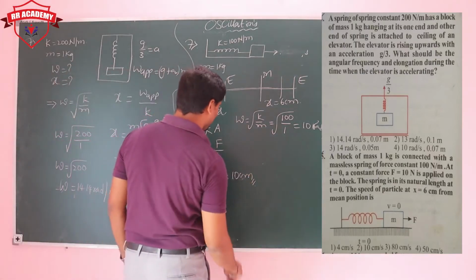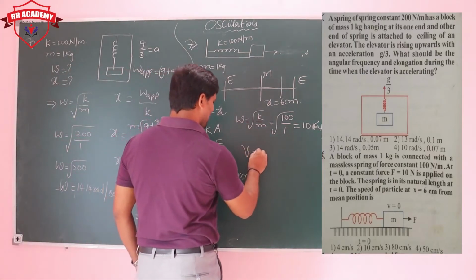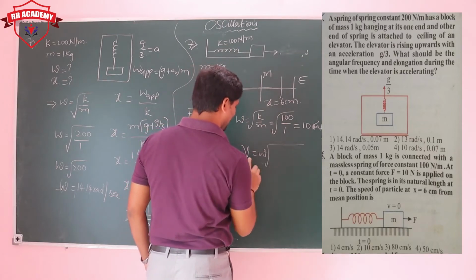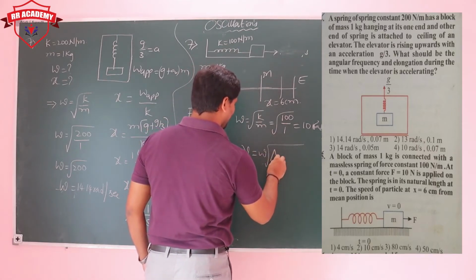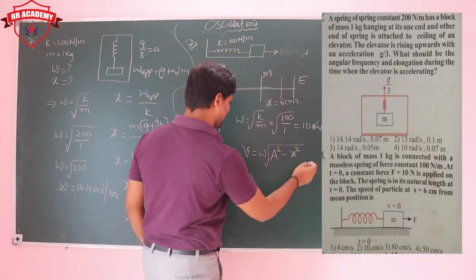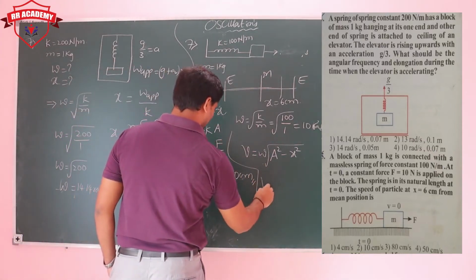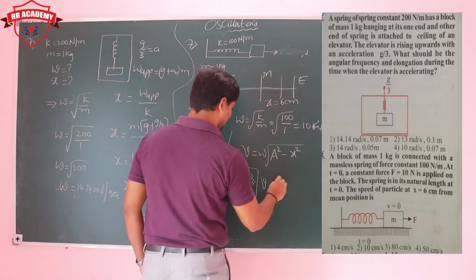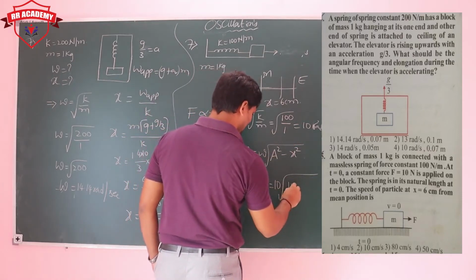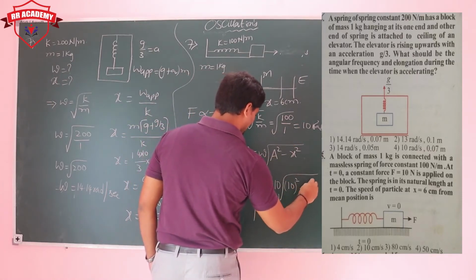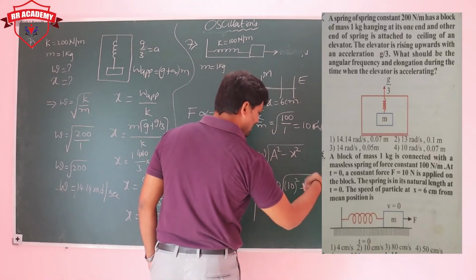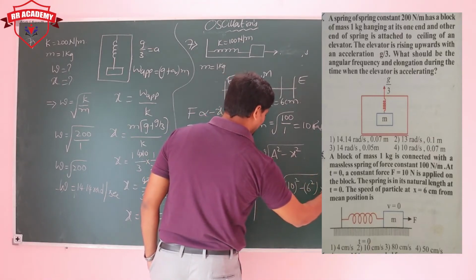Now what we need to get is velocity. V is equal to omega into root of A square minus x square. So V is equal to omega value 10, times root of 10 square minus 6 square in centimeter. Centimeter whole square is 10 to the power of minus 4; taking it out of the root, that gives 10 to the power of minus 2.